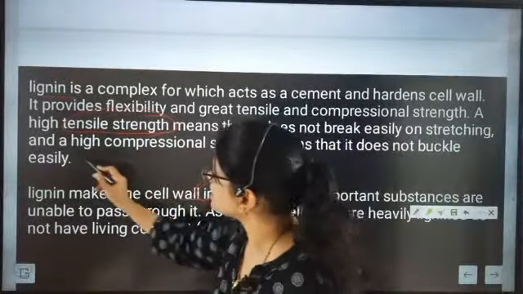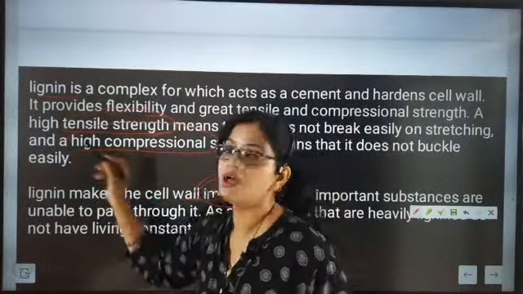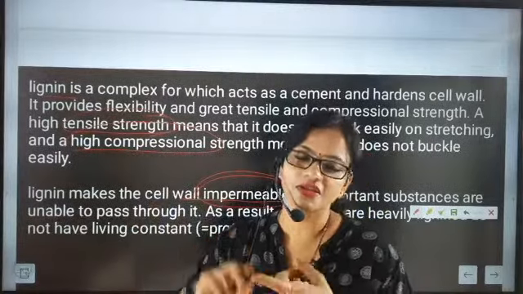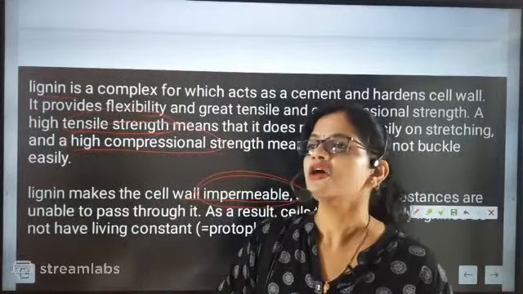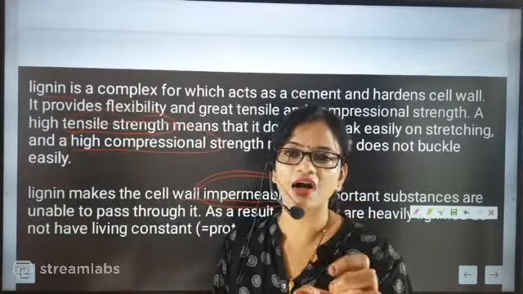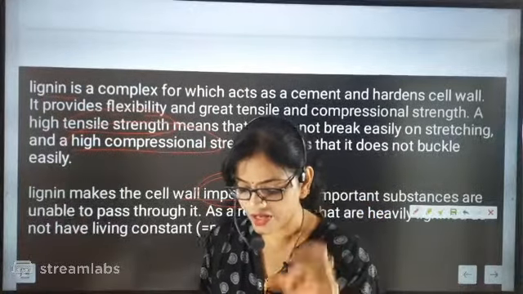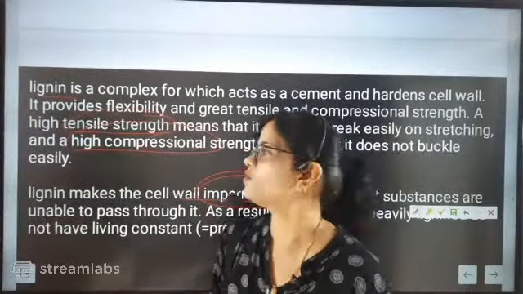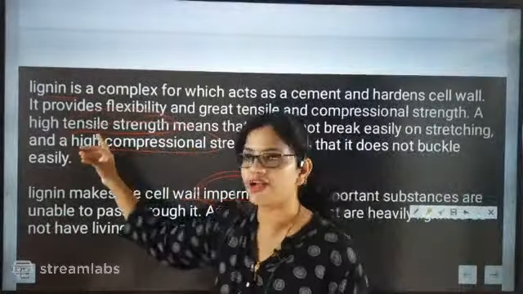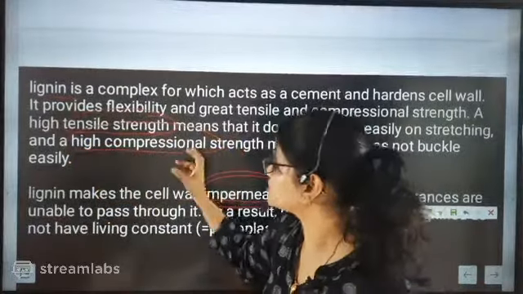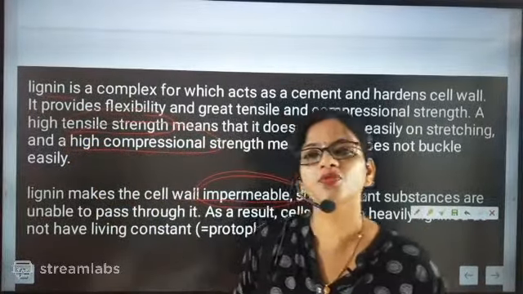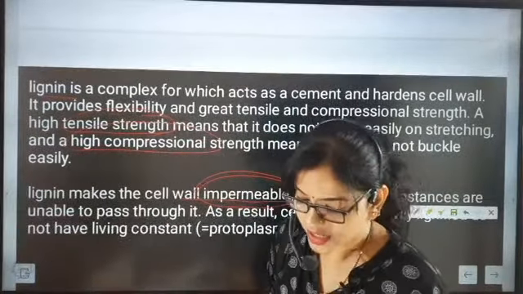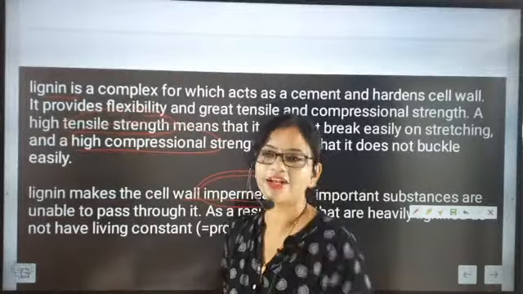Second, it is making compressional strength high. Lignin makes the cell wall very hard like cement, and the lignins are providing tensile strength and compressional strength. Again and again I am telling, nothing can move in and move out. Correct, Shrutika.